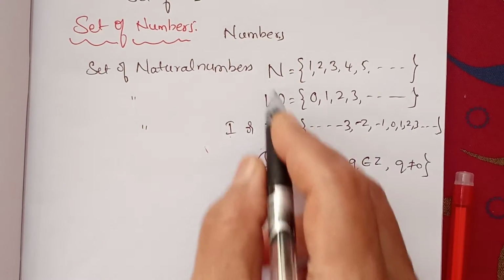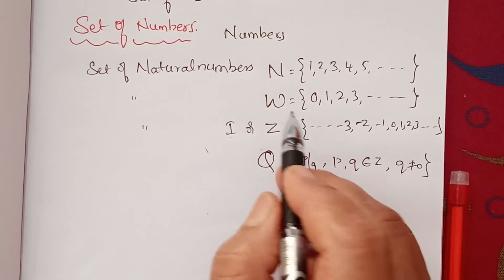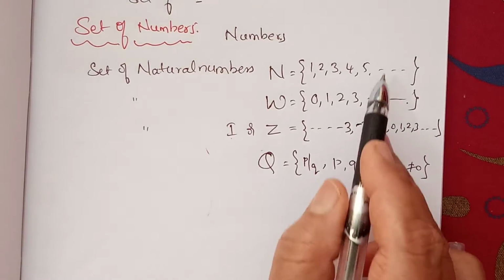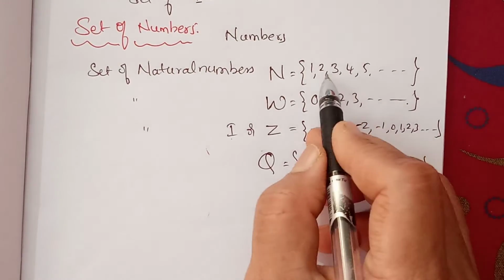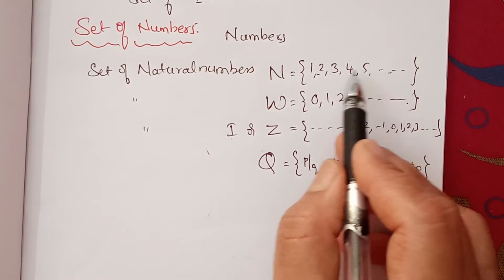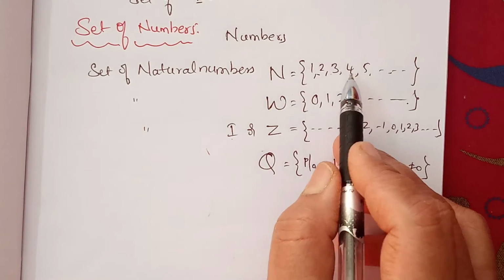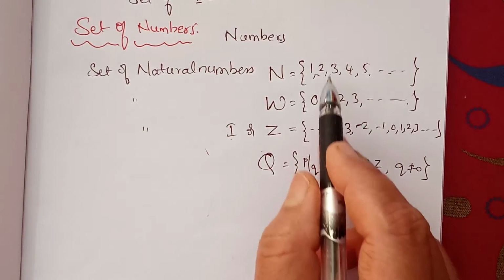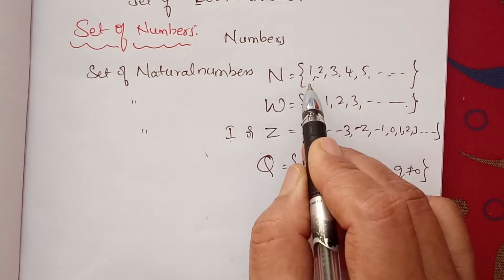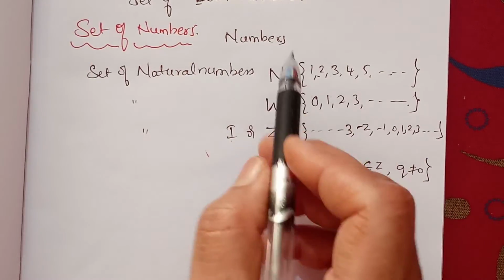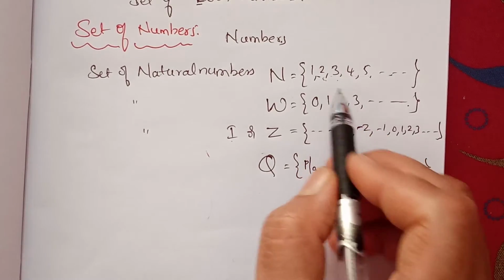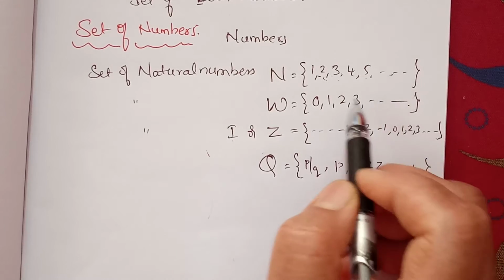In that way we have many types of numbers which are infinite. We don't know the last number of any set, so these are also called infinite, and there is no number repetition. 1 2 3 4 5 6 and so on, no number is repeated. That is why these are well defined sets, because there is no repetition and we have an unlimited number here.